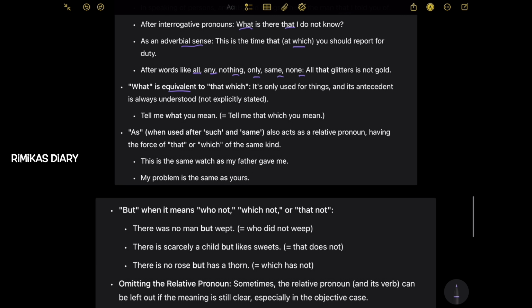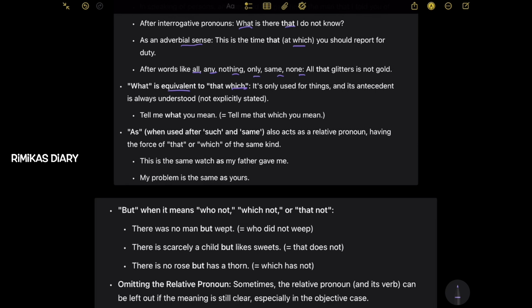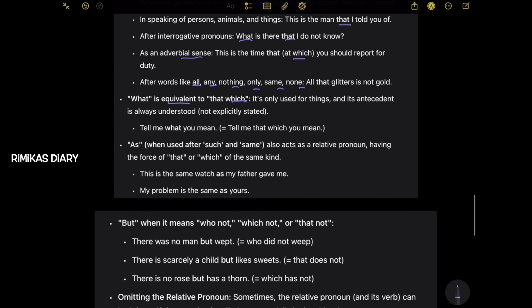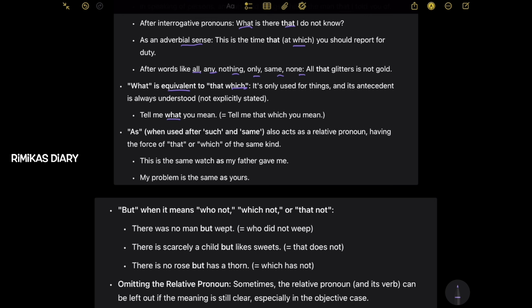So what is equivalent to that which. It's only used for things, and its antecedent is always understood, not explicitly stated. Next, tell me what you mean. So meaning, tell me that which you mean. So what is the same as that which.